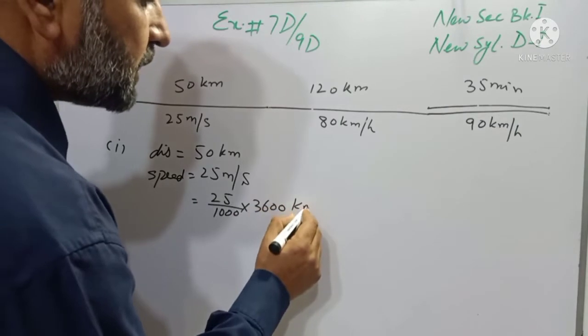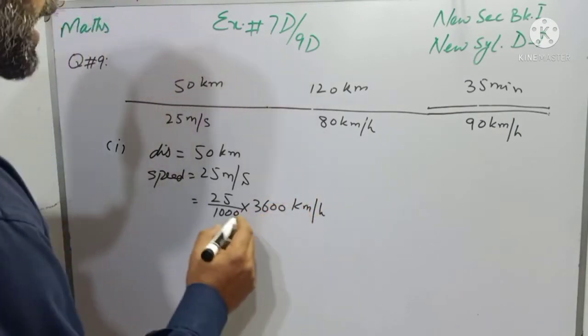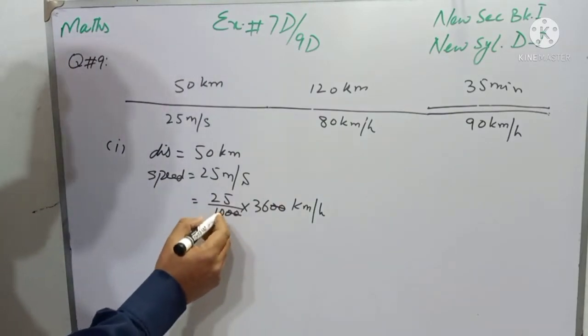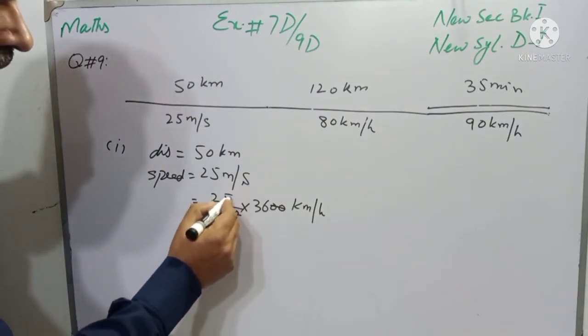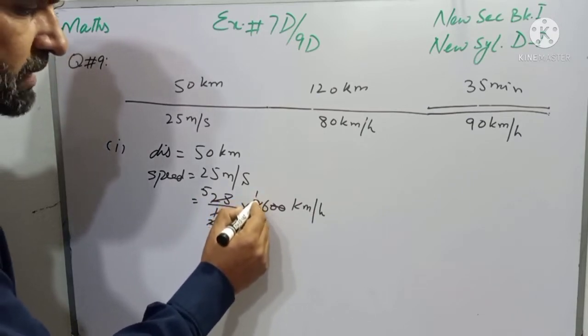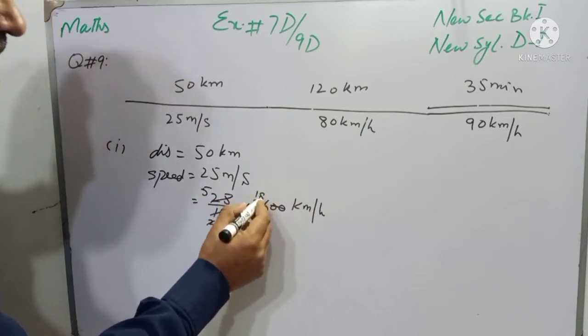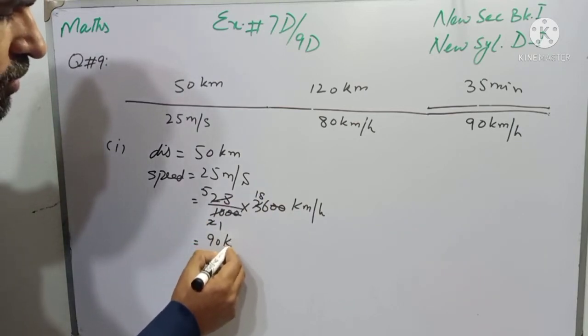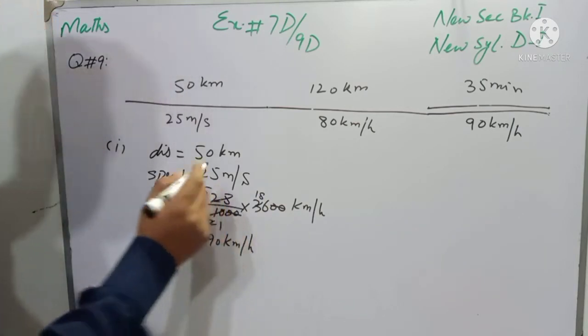and now the unit is kilometer per hour, and last two zeros will be cancelled with last two zeros, and 5 2s are 10 and 5 5s are 25, and 2 1s are 2, 2 1s are 2, 1 carry, 2 8s are 16, and 18 5s are 90 kilometer per hour is the speed.